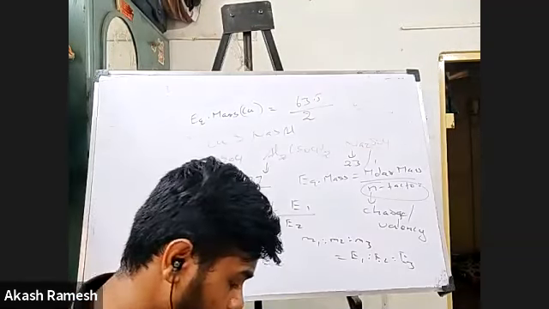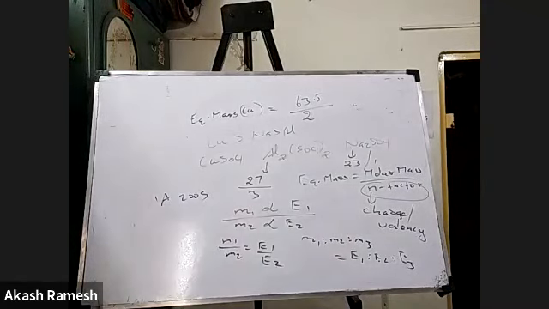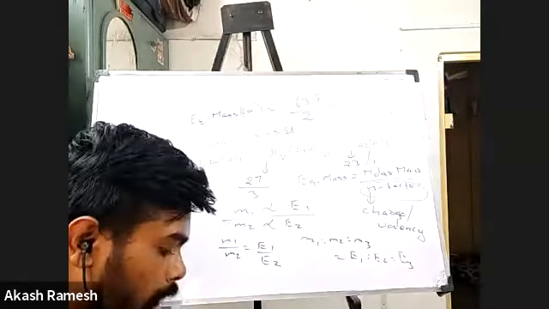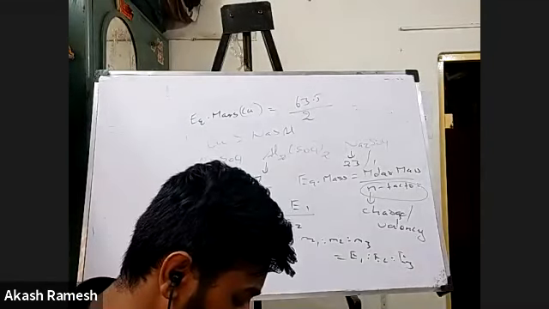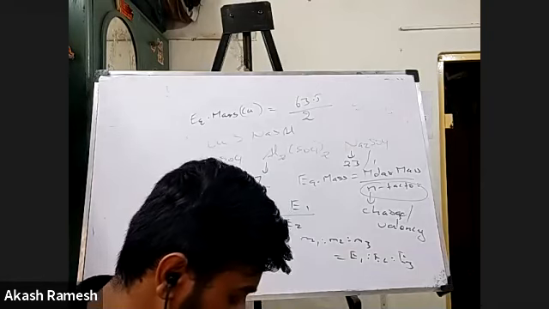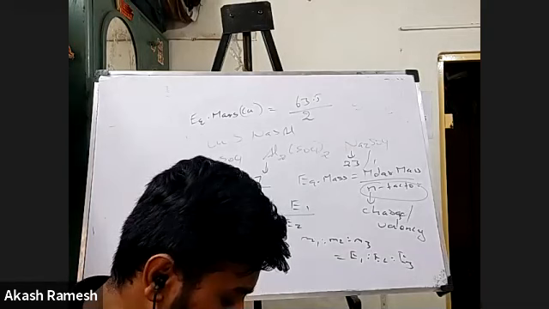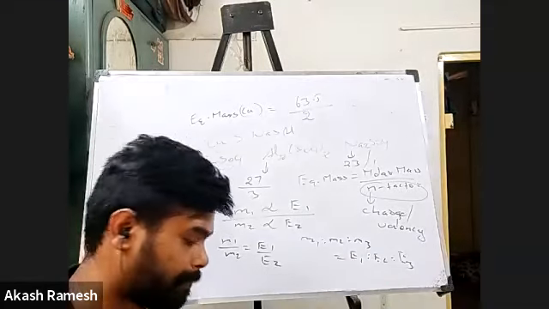Okay, let me repeat the question. 1 Faraday of electricity was passed through a solution containing 1 mole each of AgNO3, CuSO4, AlCl3, and SiCl4. Find the number of moles of Ag, Cu, Al, and Si formed or deposited at the cathode.